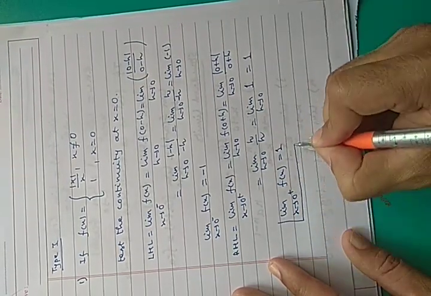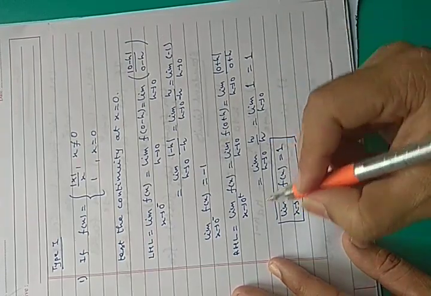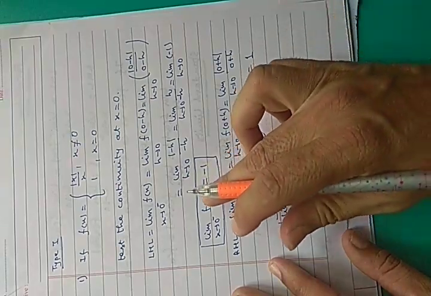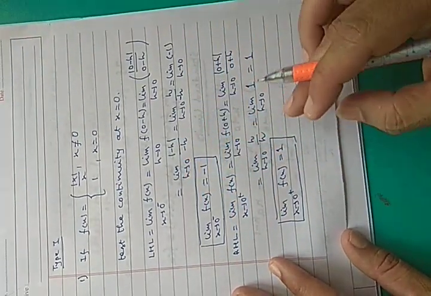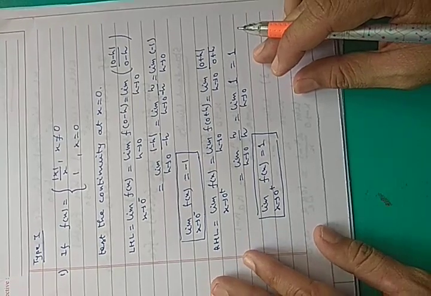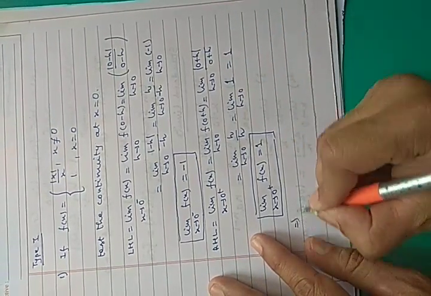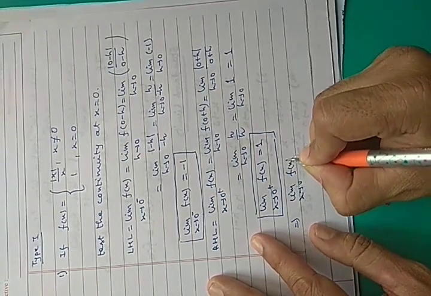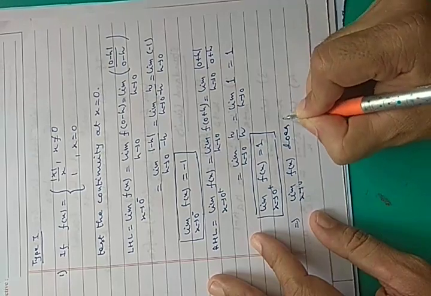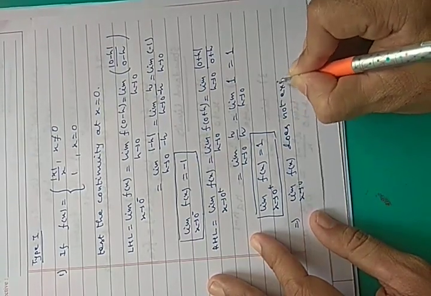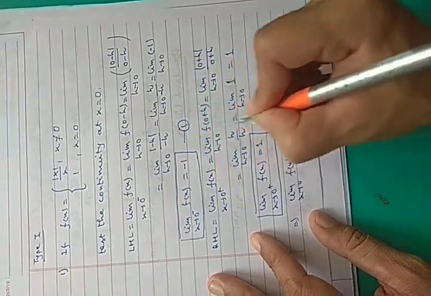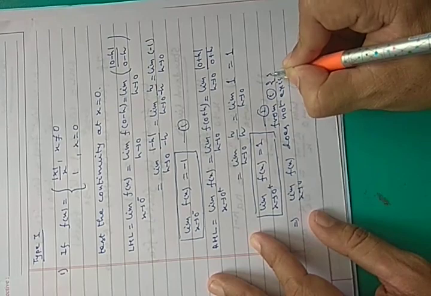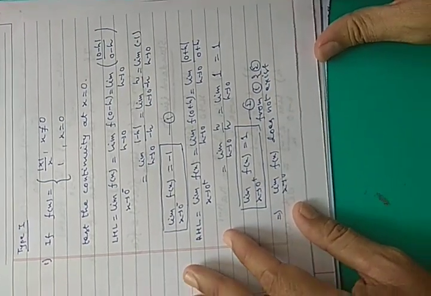Now you can see this is the right hand limit and this is the left hand limit, and these two limits are totally different. It means limit x tends to 0 f(x) does not exist. So from 1 and 2, limit x tends to 0 does not exist.